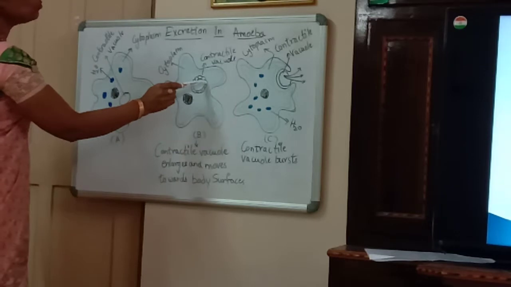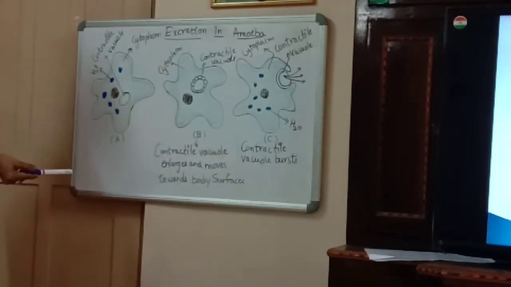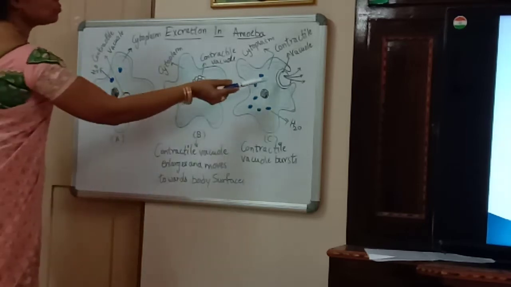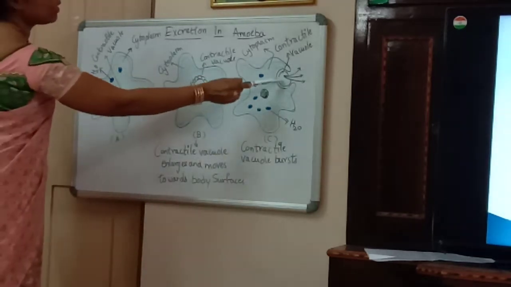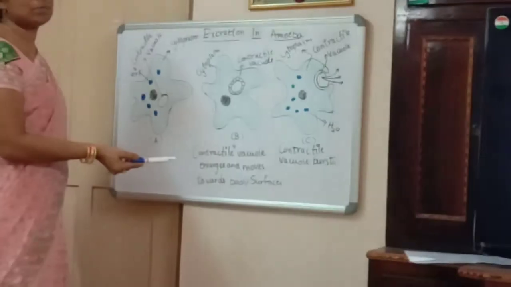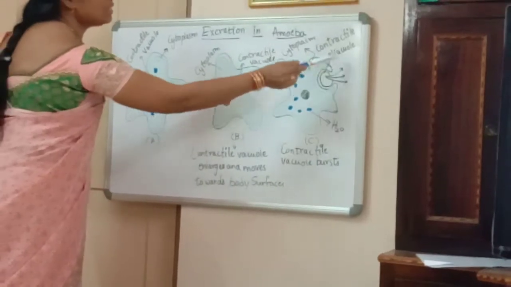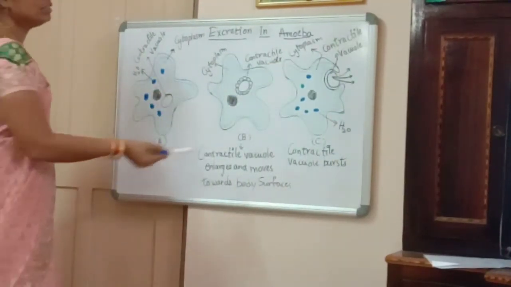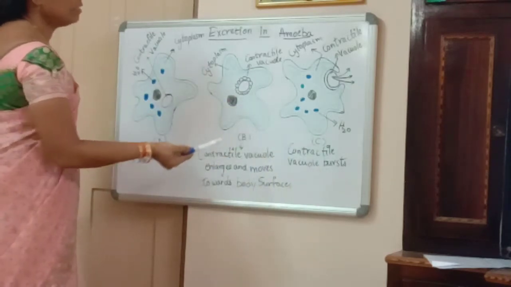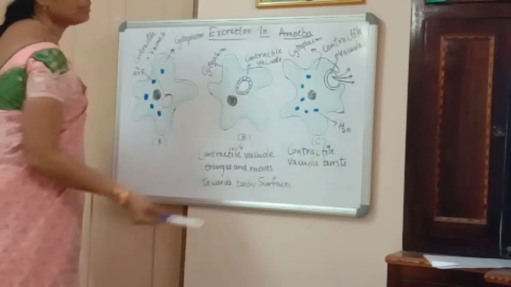Then it moves towards the surface of the amoeba, that is the body. When it moves towards the body, it reaches the plasma membrane. When the contractile vacuole comes in contact with the plasma membrane, it bursts and sends out the unwanted material. Okay, this is how it takes place in amoeba, a unicellular organism, just with the help of diffusion.